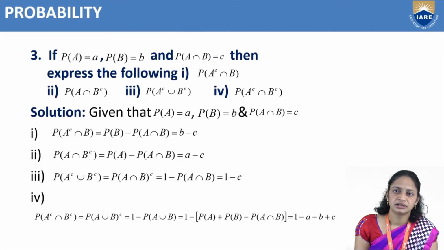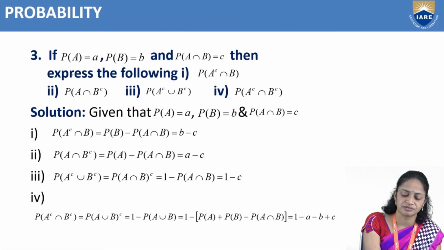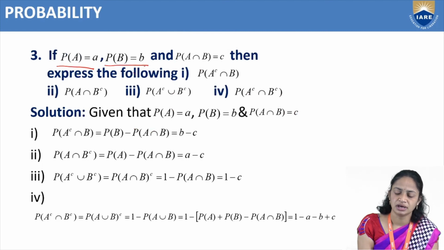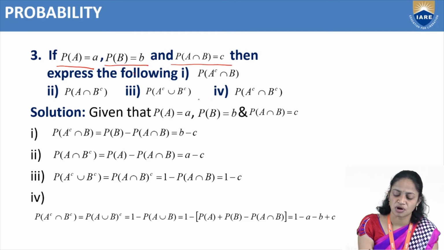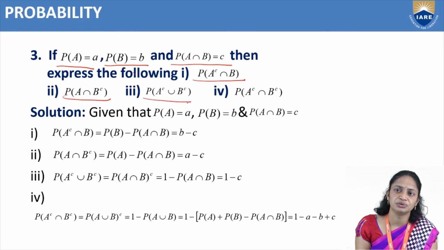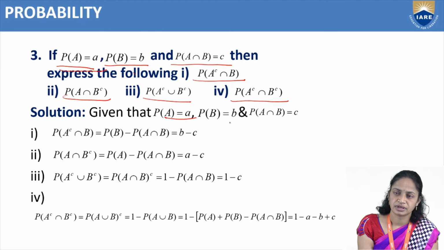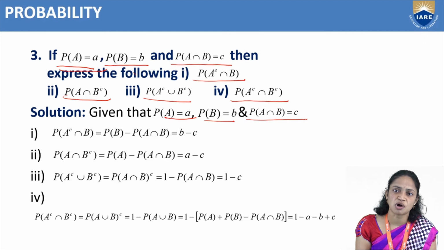So next problem is, if P of A equal to a and P of B equal to b and P of A intersection B equal to c, then express the following. That means we need to find probability of A complement intersection B, probability of A intersection B complement, probability of A union B, A complement union B complement, and probability of A complement intersection B complement. So the solution is, given that P of A equal to a, P of B equal to small b, and P of A intersection B is small c.